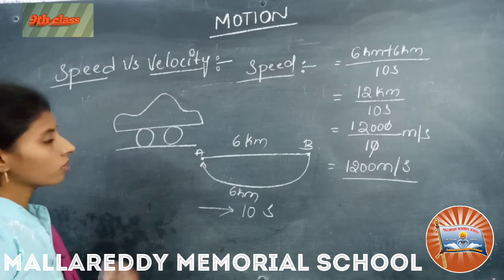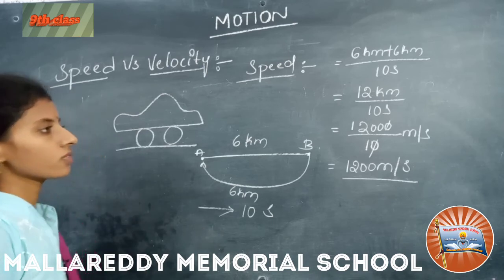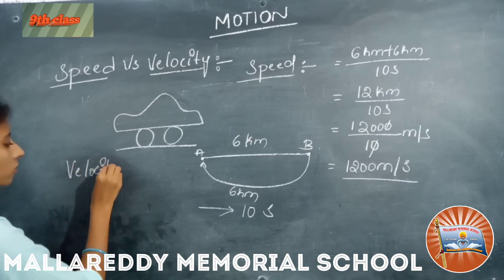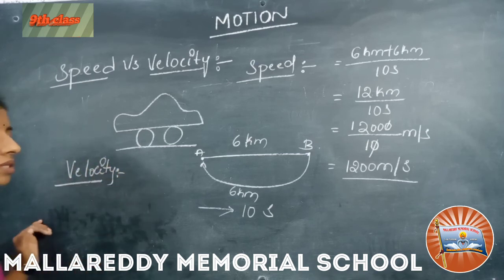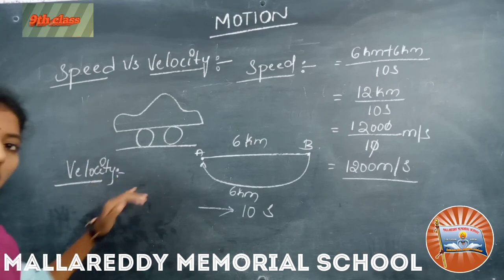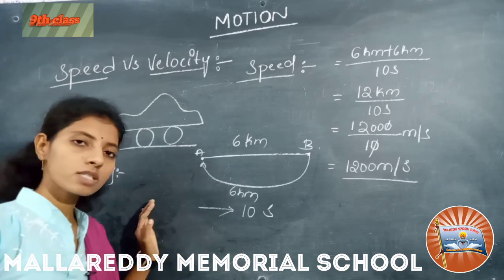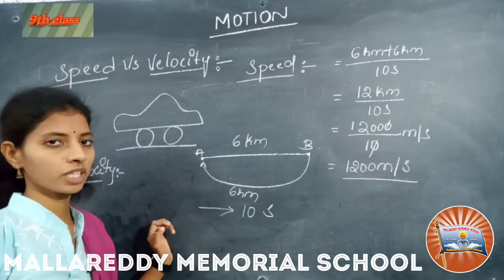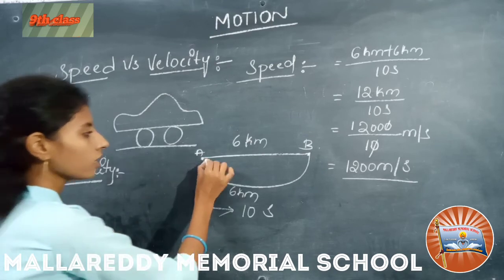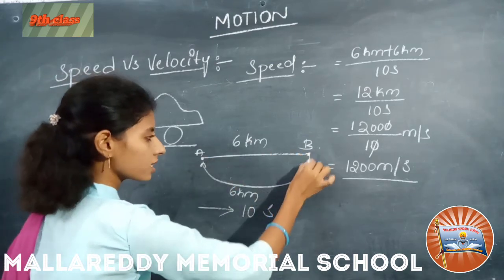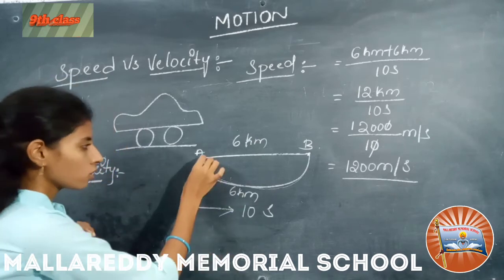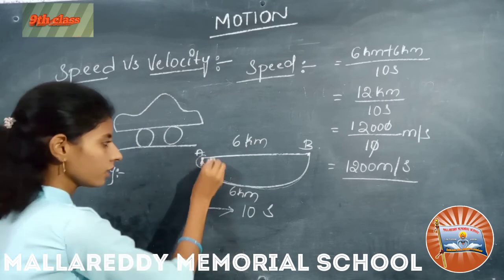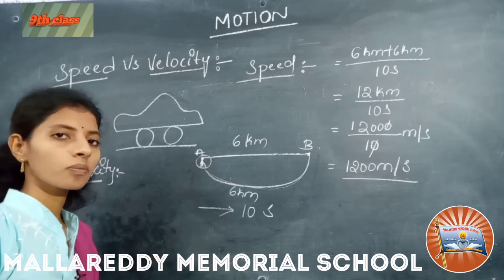Now we have to calculate the velocity for this. We know that velocity is nothing but displacement by time. Displacement means the shortest distance covered by the object. Here the car travels A to B and again from B to A. So what is the shortest distance here? It reached A again.